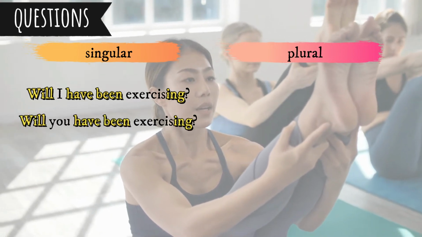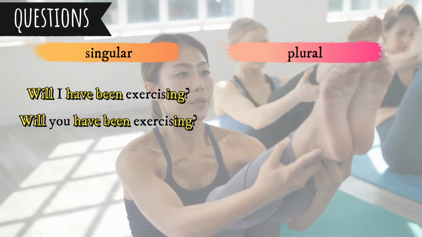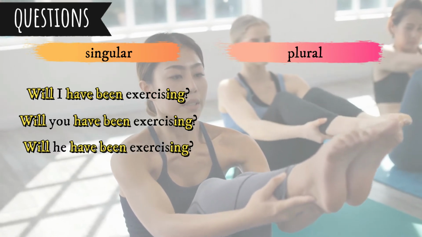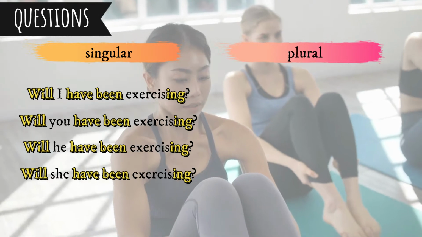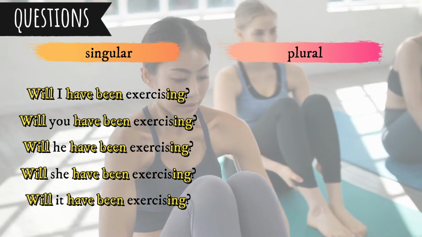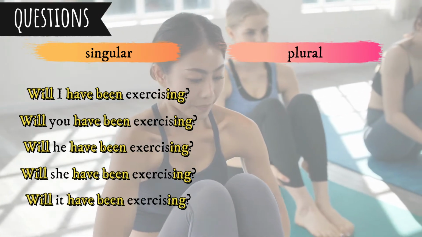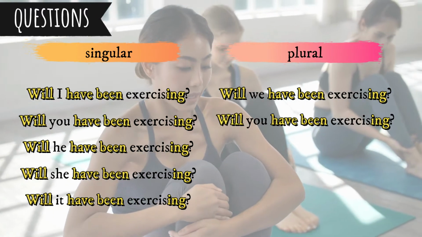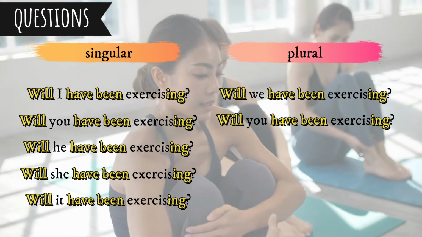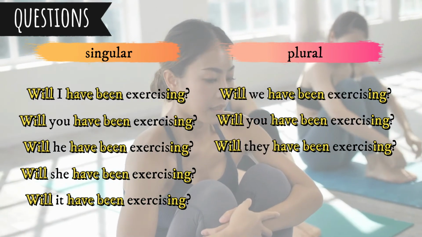Will you have been exercising? Will he have been exercising? Will she have been exercising? Will it have been exercising? Will we have been exercising? Will you have been exercising? Will they have been exercising?